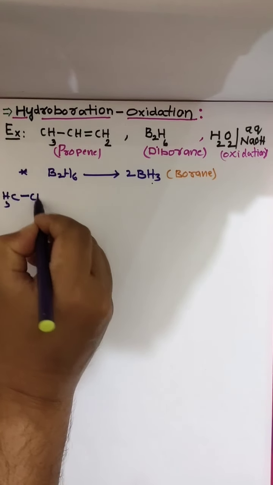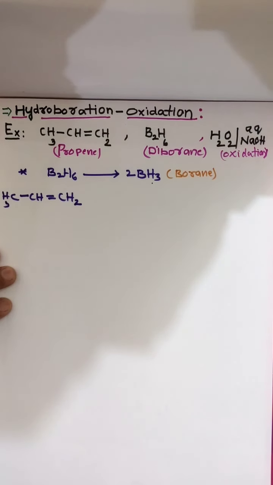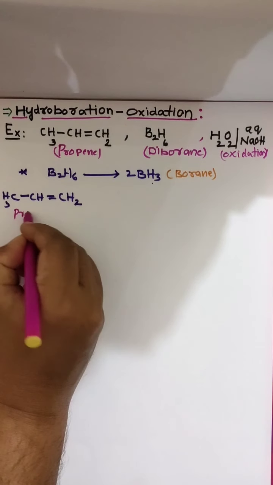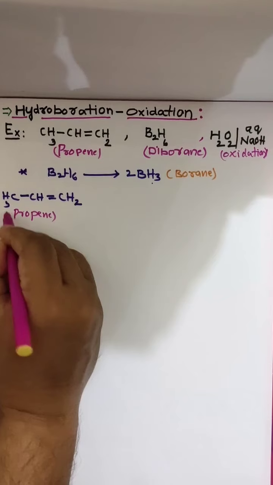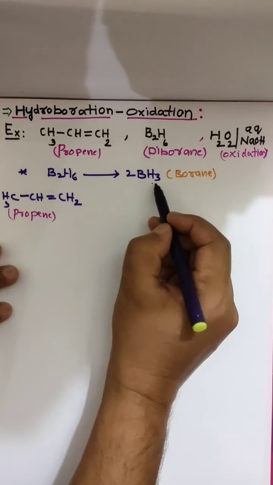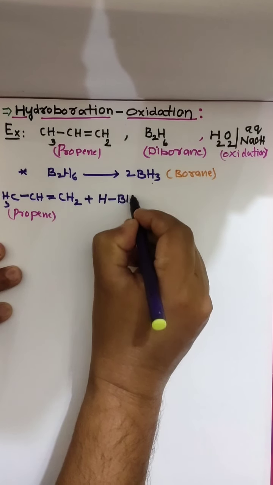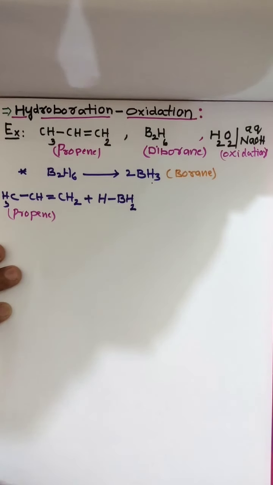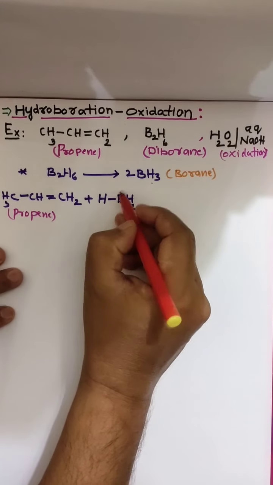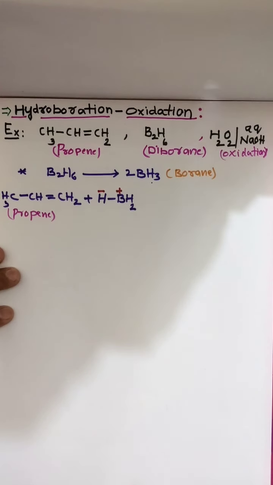CH3CH=CH2 is the propene we have taken. This is treated with diborane, dissociating to borane BH3. I am writing BH3 as HBH2 for reaction convenience. As you know very well, boron is more electropositive than hydrogen, which means hydrogen is more electronegative.